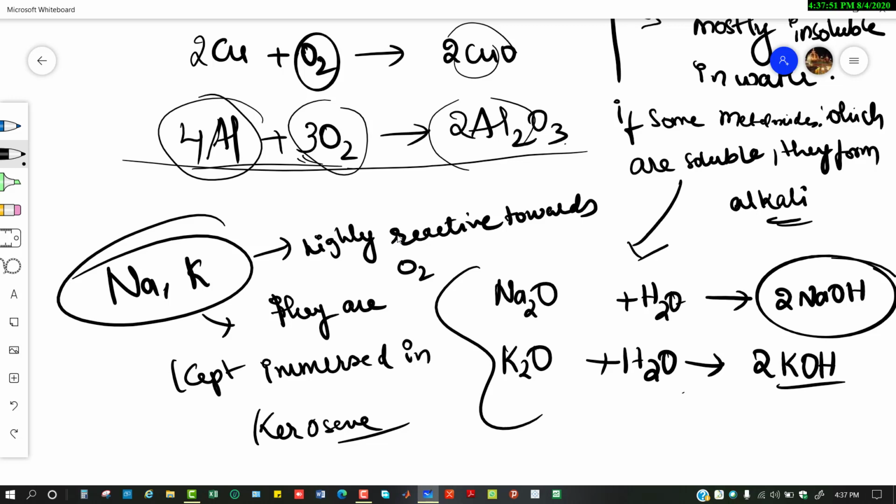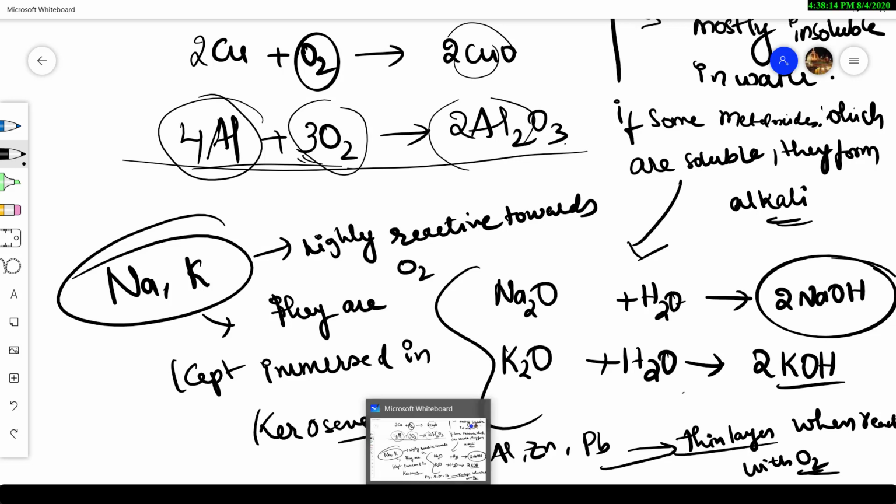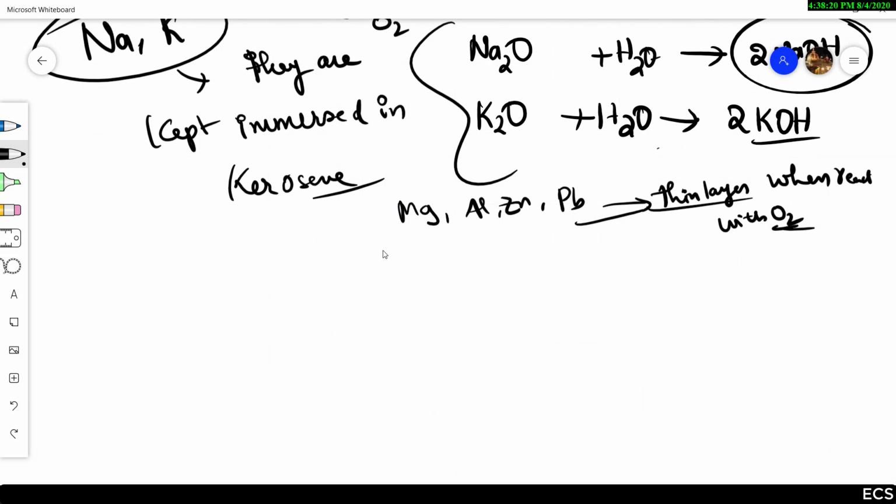If you take other metals like magnesium, aluminum, zinc, and lead, they form thin layers when reacted with oxygen. So that's why they are kept open. Very thin layers they form. That gives us some of the chemical properties of the metals.